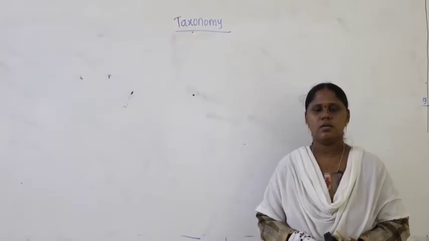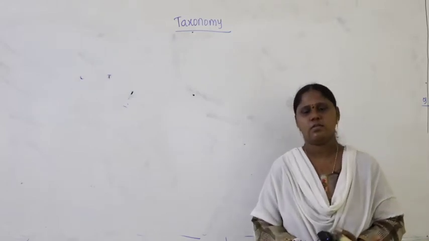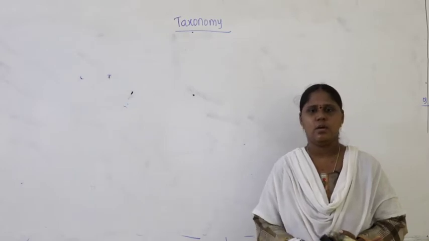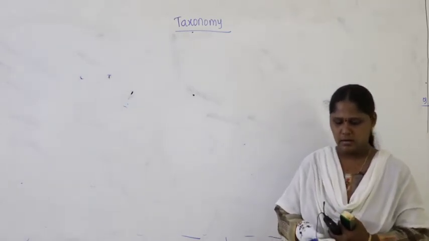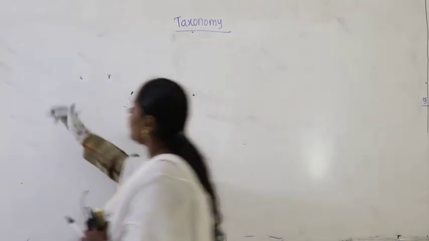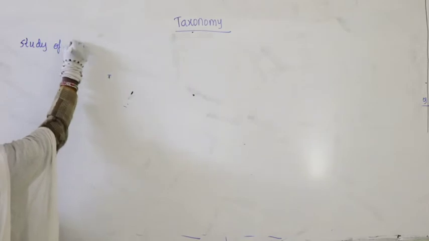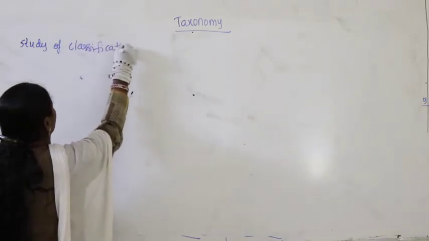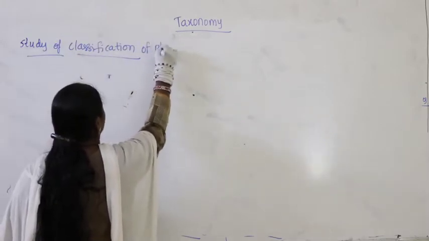Hello students, now let us go ahead with the next chapter, that is nothing but taxonomy. Taxonomy is always associated with morphology and the living world. So taxonomy, it's always we say that here it speaks about what? Taxonomy always speaks about the study of classification of plants.